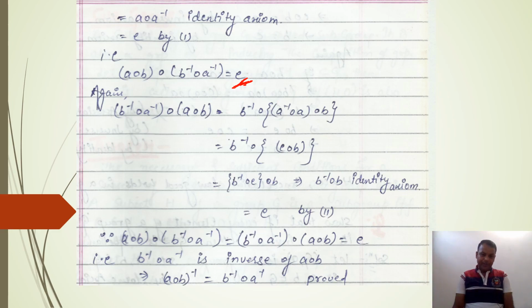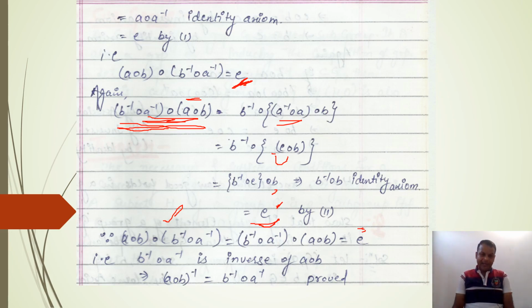Now we will prove that this composition is also true from the right hand side. Now we are operating this A of B from the right. So you will associate this A inverse with A. So you will get here identity. If you operate this identity with B, then you will get B. If you operate this B on B inverse, we can say that the left hand composition and right hand composition both are true and equal to E, identity.